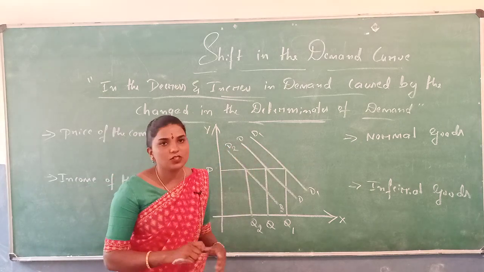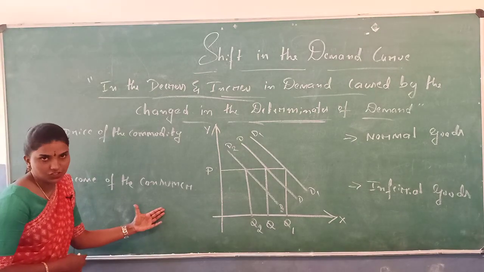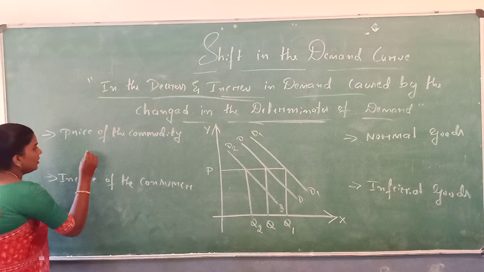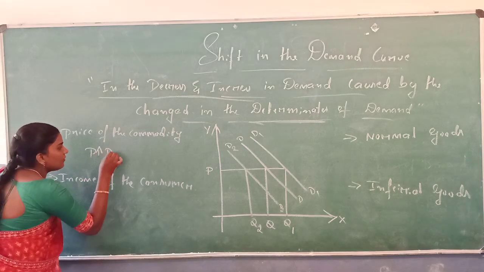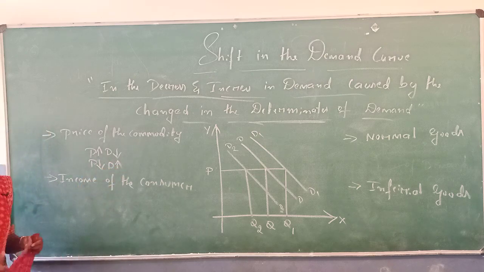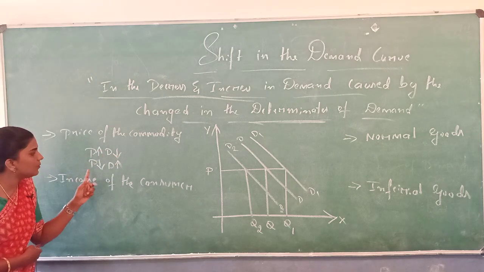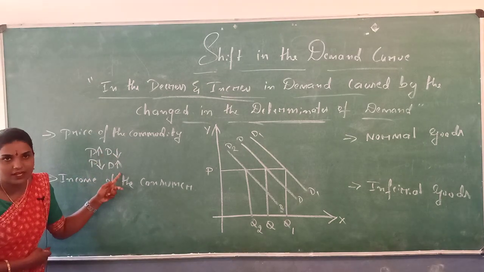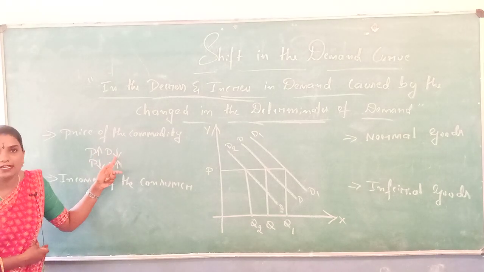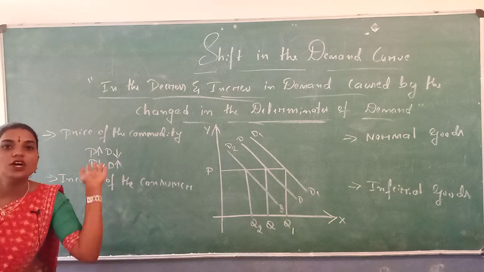We took an example, price of the commodity and income of the consumer. First one is the price of the commodity. Higher the price, lower will be the demand. Lower the price, higher will be the demand. It is the negative effect. That means the inverse relationship between price and quantity demanded. So in this situation, the demand curve shifts rightward.